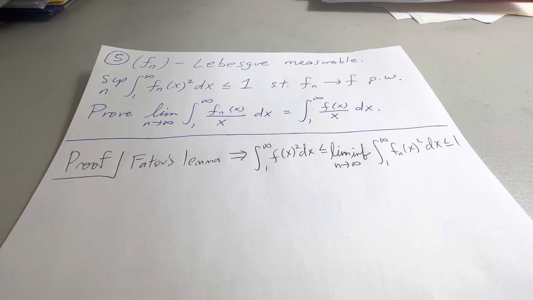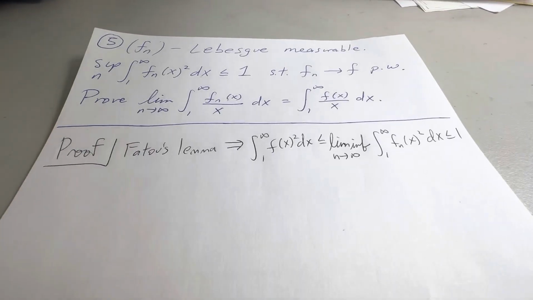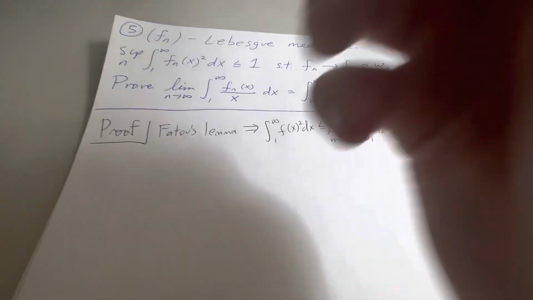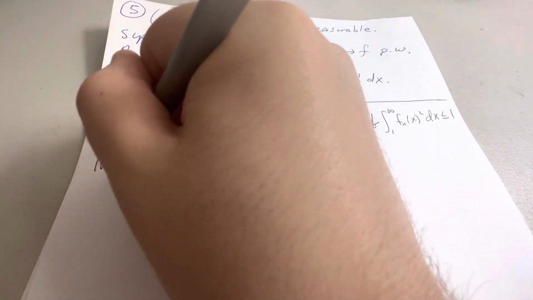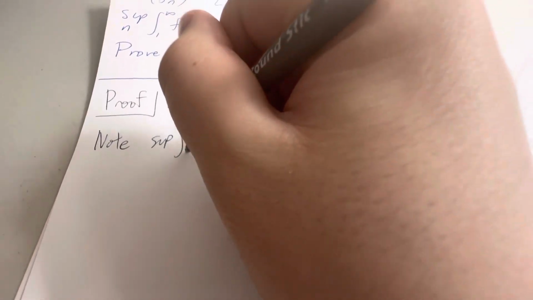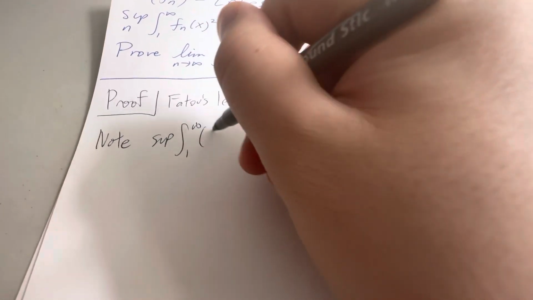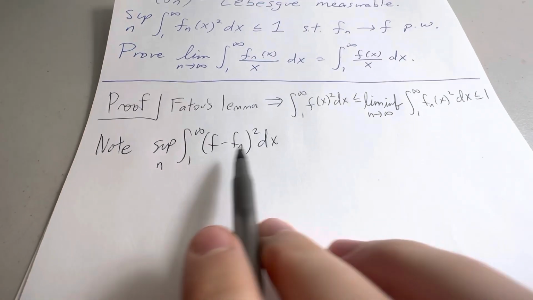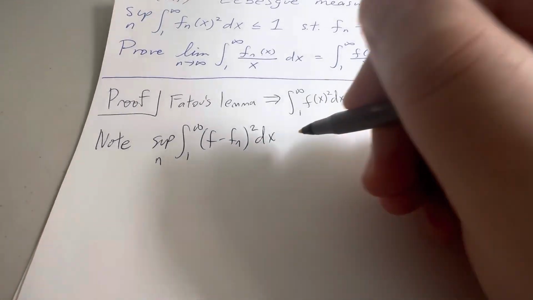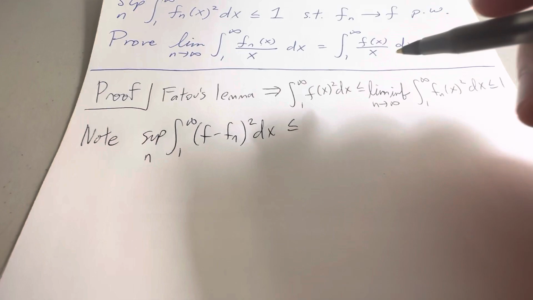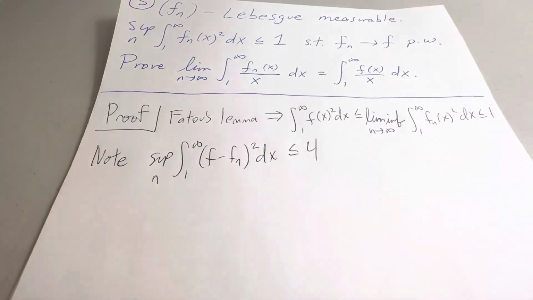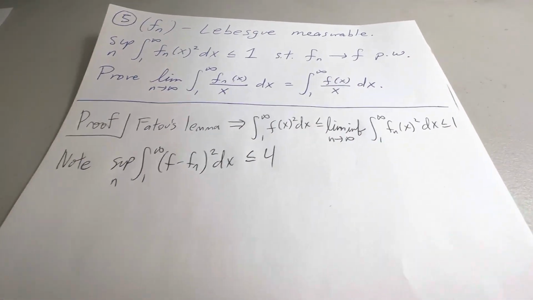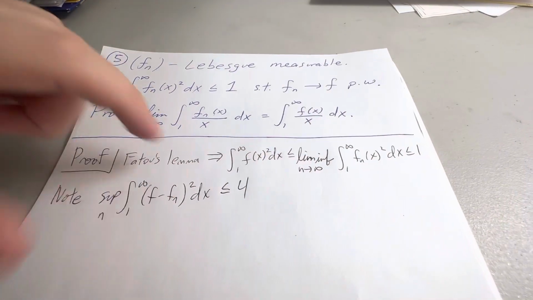So we apply Fatou's lemma and we see the following result. And then we know that from this result, if we take the supremum of the integral from 1 to infinity of (f minus fn) squared dx, if we just multiply all this out and then pass the integral through and take the absolute crudest bound that you could take, we can see that it is at most 4. And that's because of the 1 over here. We have 4 terms here.